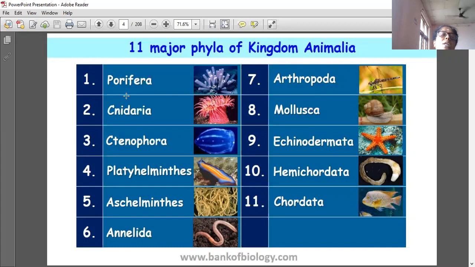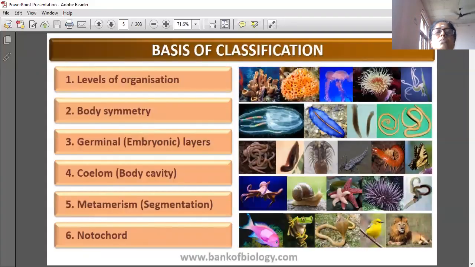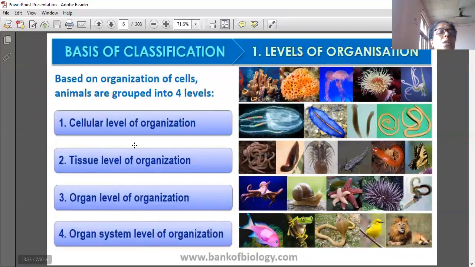Major phyla of kingdom Animalia are Porifera, Cnidaria, Ctenophora, Platyhelminthes, Aschelminthes, Annelida, Arthropoda, Mollusca, Echinodermata, Hemichordata, and Chordata. The basis of classification is what we learned in this session: levels of organization, body symmetry, germinal or embryonic layers, coelom, metamerism, notochord.